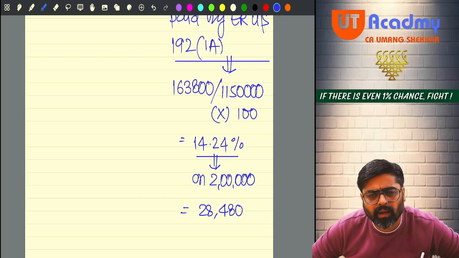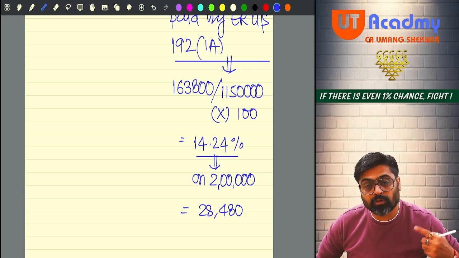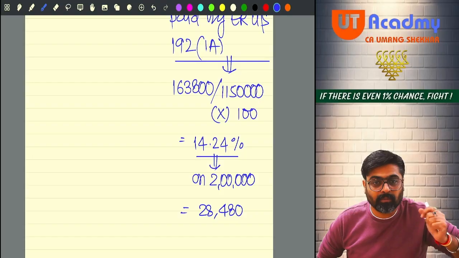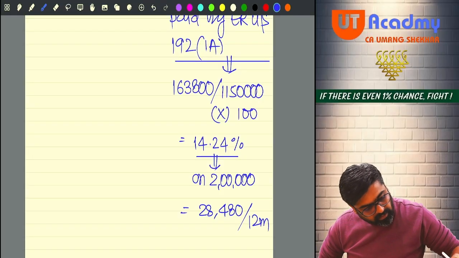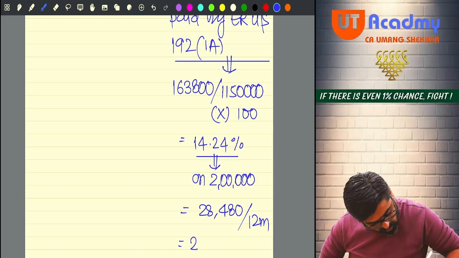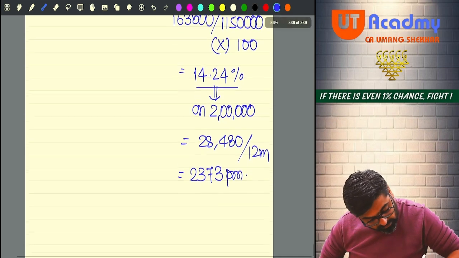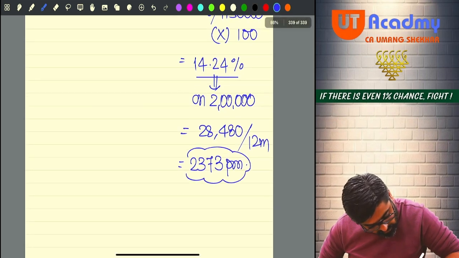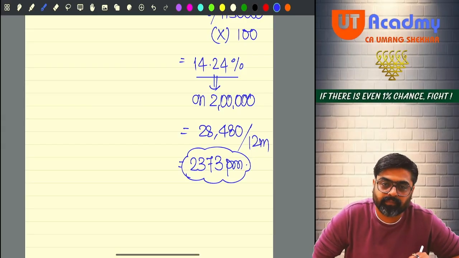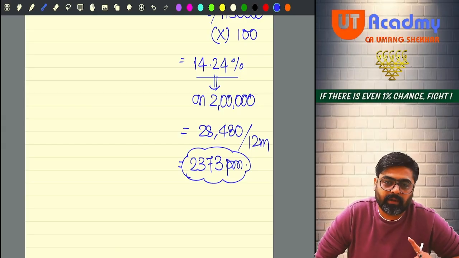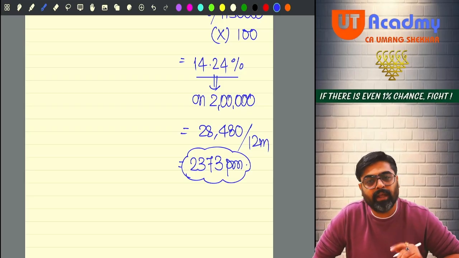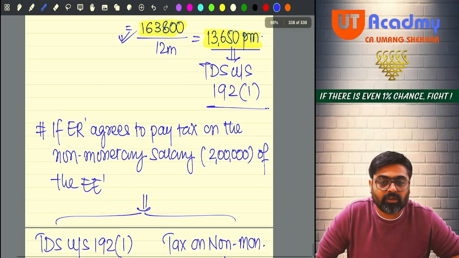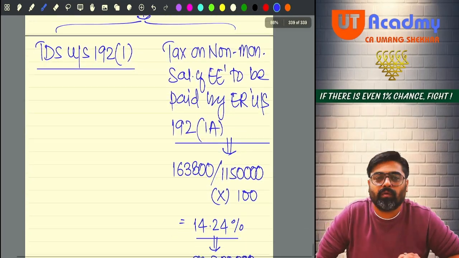Will he pay fully, or will he also pay monthly, in small portions out of this? Yes. So divide by 12 months, you are going to get 2373 per month. So every month your employer will pay this much from his pocket. So definitely I am telling you, from your salary the TDS will not be 13,650, it will be less now. Now how much?